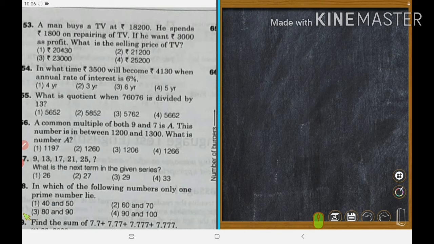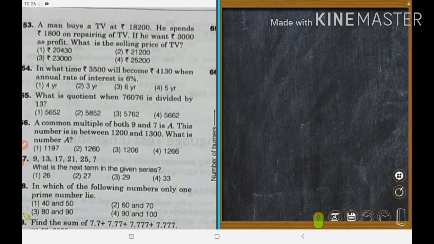We observed that only two numbers, 1197 and 1260, are completely divided by 9 and 7, but only the number 1260 is in between 1200 and 1300. Thus the number A is equal to this one.